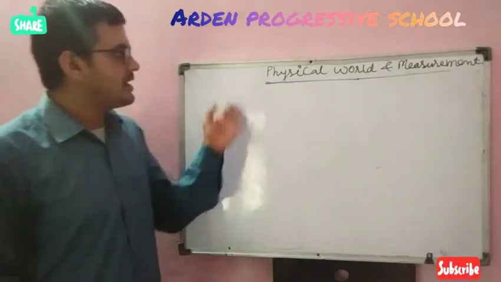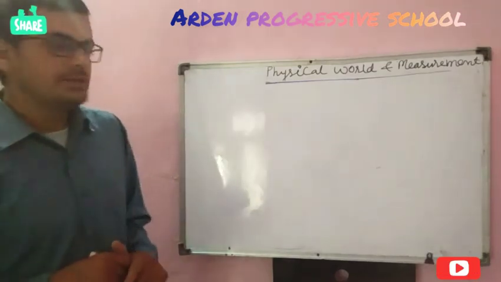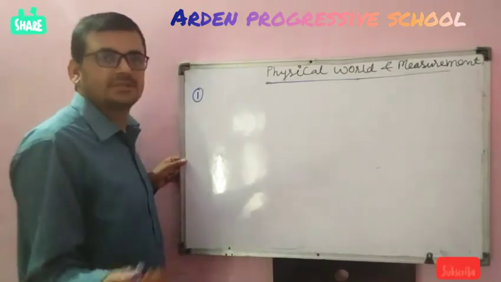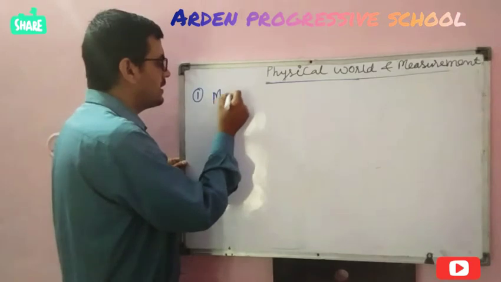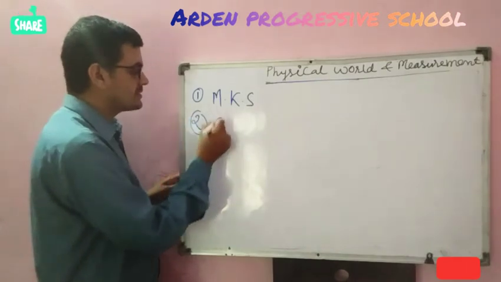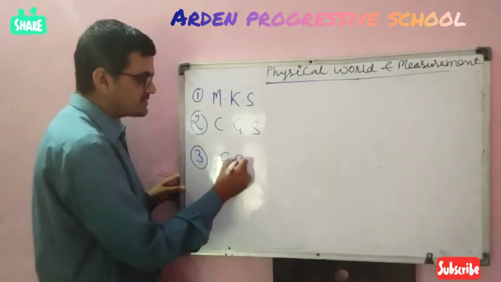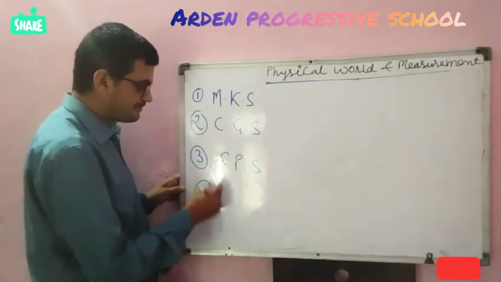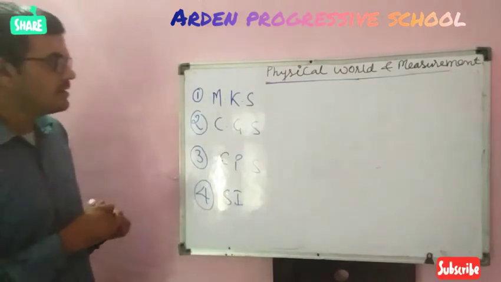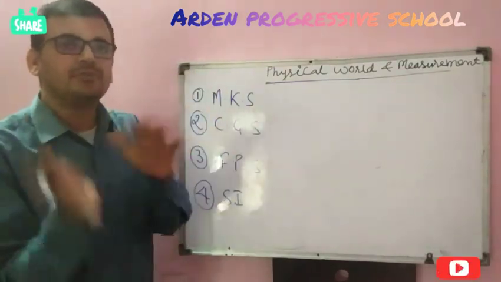Okay, students, we are discussing here the unit system, maybe fundamental, maybe derived. Generally we have 4 types of unit system. First one is the MKS system, second is the CGS system, third is the FPS system, fourth is the SI system. The topic is the unit system and its types.